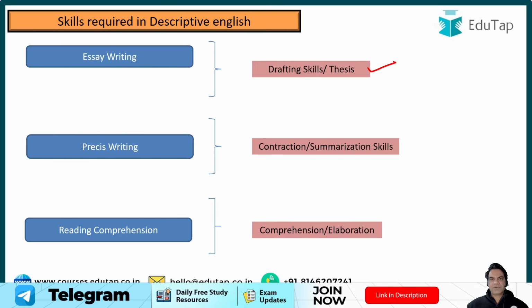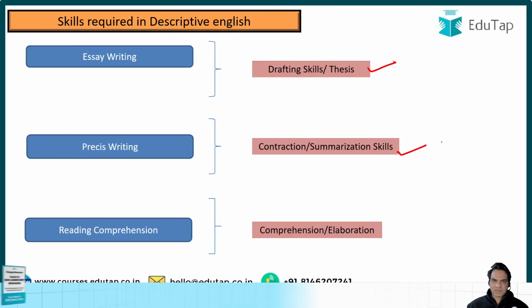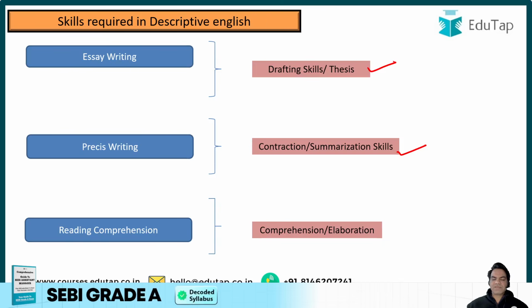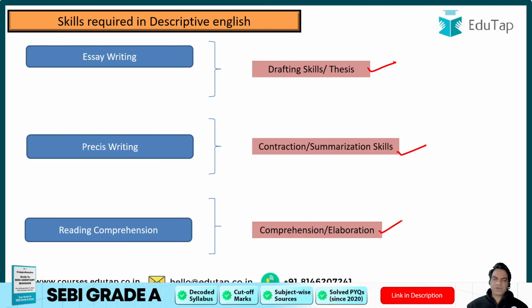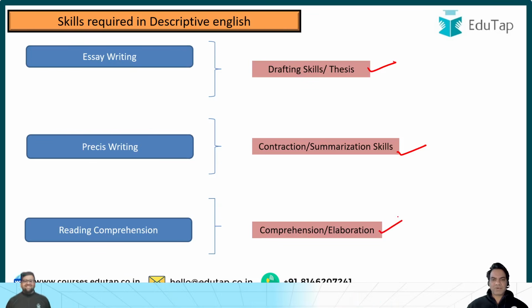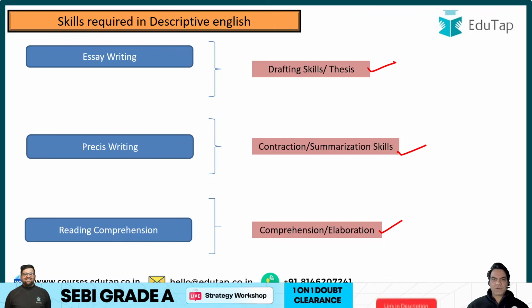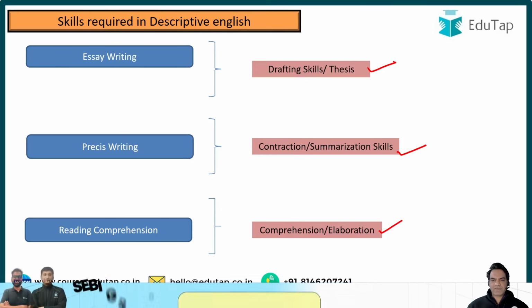They are going to fetch you the maximum marks possible. In Precis writing, they will be looking at your contraction and summarization skills, which are going to prove very, very impactful for your exam. And in reading comprehension, they'll be testing you on your comprehension skills as well as elaboration skills, how well you locate your answer and how well you elaborate your answer in your own words. So these are the skills that are required for these 3